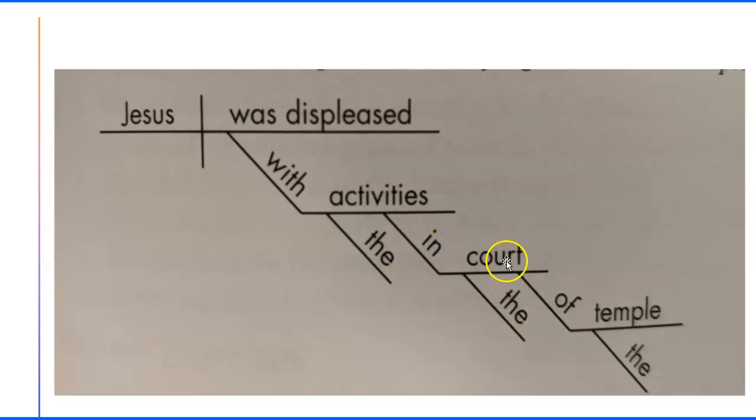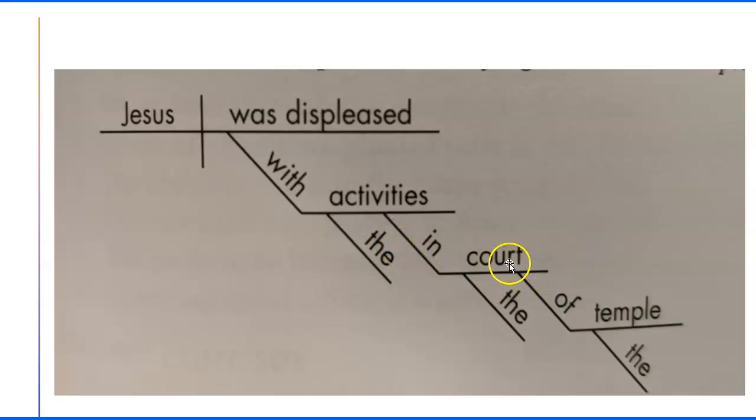So the sentence: Jesus was displeased with the activities in the court of the temple. How do we decide to diagram these? Well, what was Jesus displeased with? With the activities. So that's going to come right off the verb. That's pretty easy to figure out. But where were those activities? Well, they were in the court. So this is telling us where.